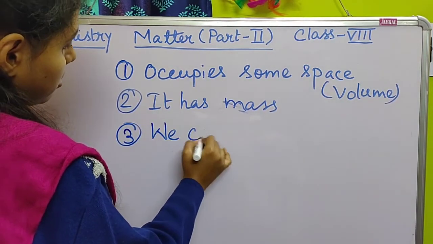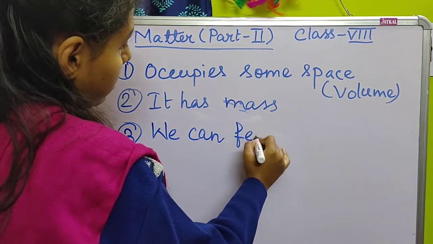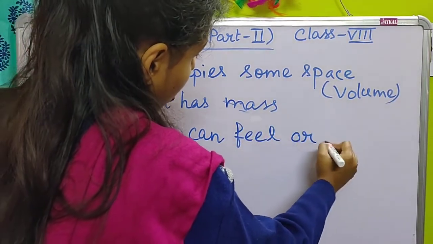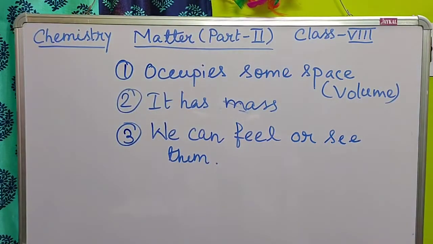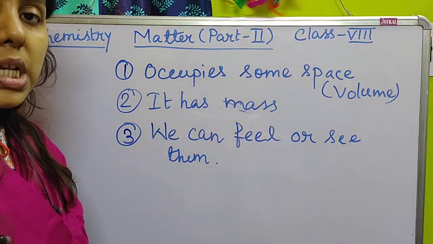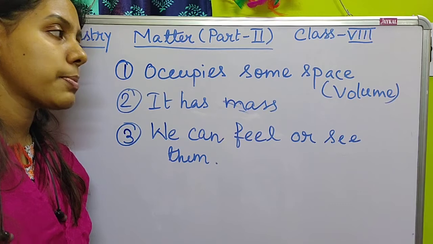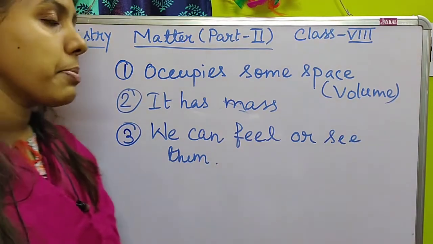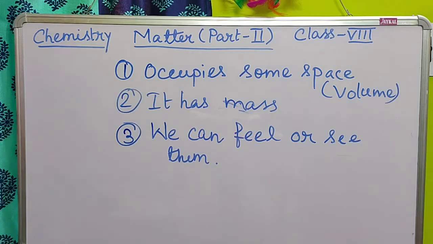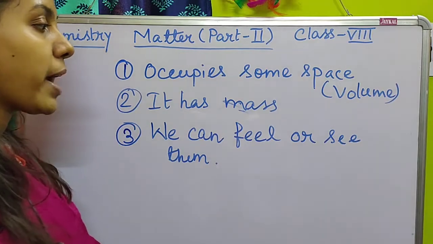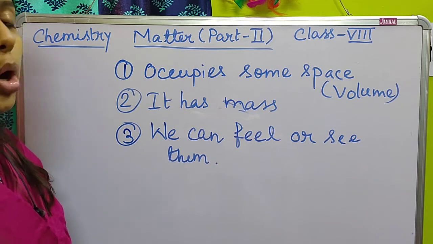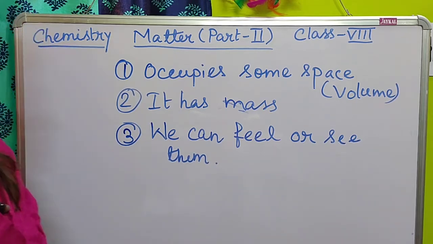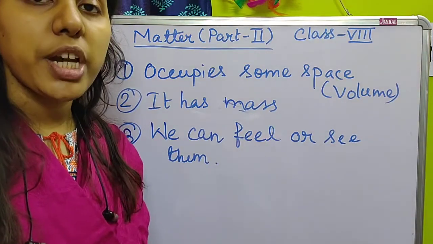we can feel or see them. Some solid or liquid substances we can see, but there are some gaseous substances or matters that we can't see but we can feel their presence. So this can be felt by our senses, or it can be seen by our eyes. These all are the properties of matter by which we can consider any object as matter.